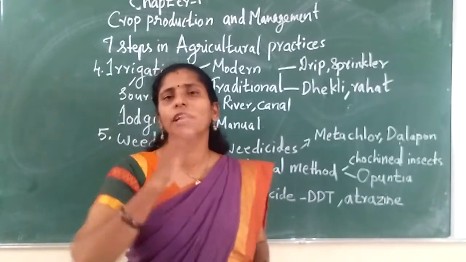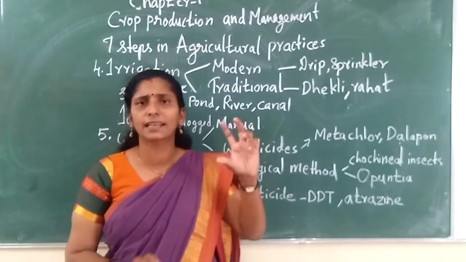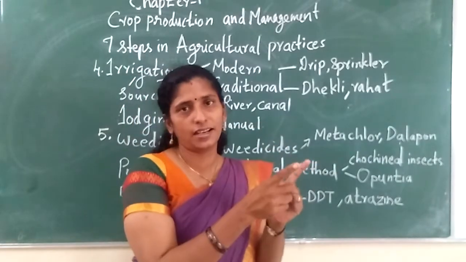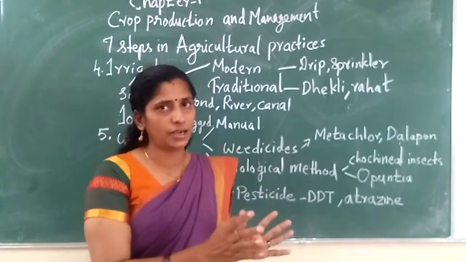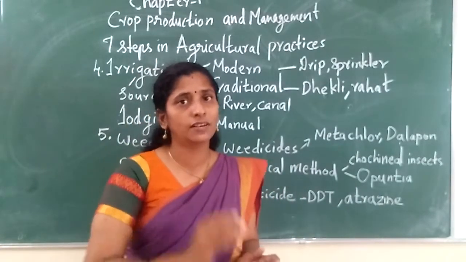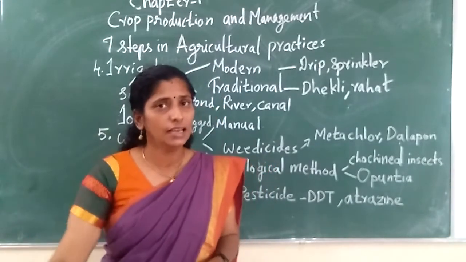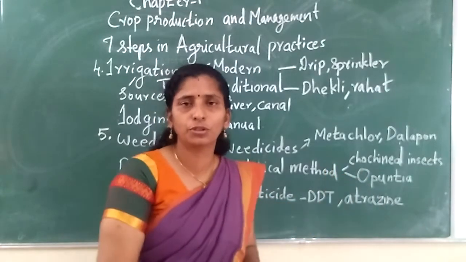So we have to reduce the use of fertilizers, and in the textbook it is very clearly given what the difference between a manure and a fertilizer is. Fertilizer will always give you a fast result, but it is not good. It will cause some damage or bad effects later. So the next step after adding manure, what do we have to do?